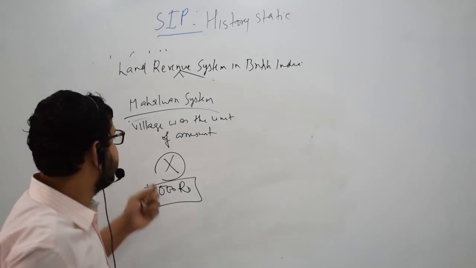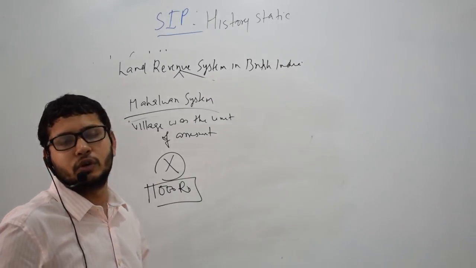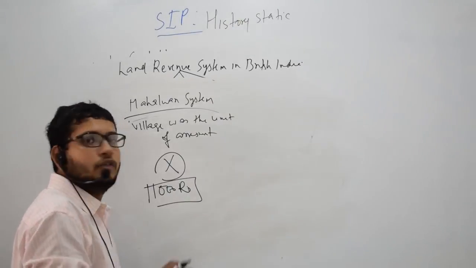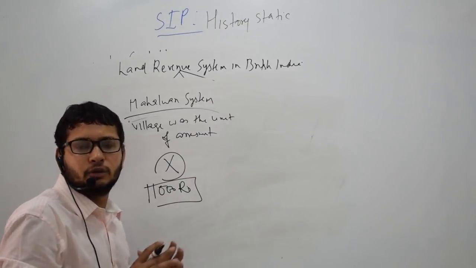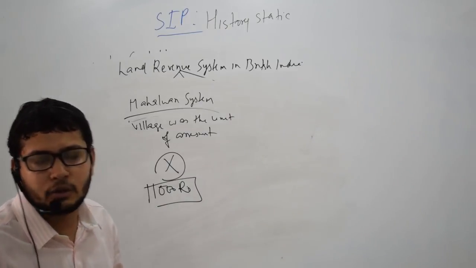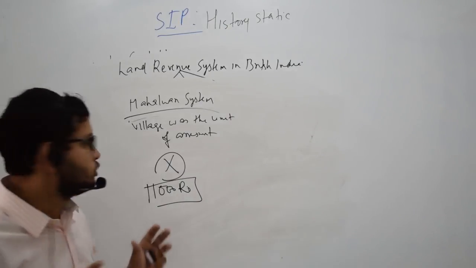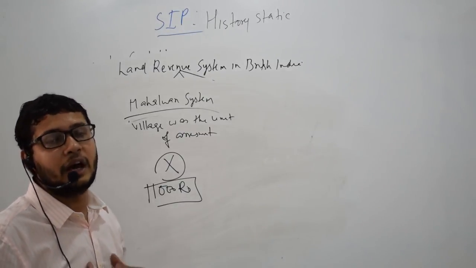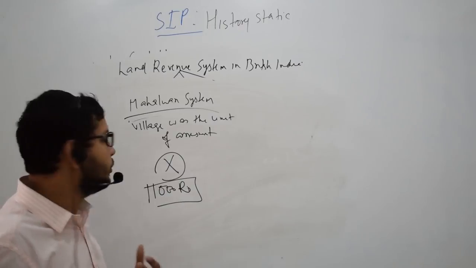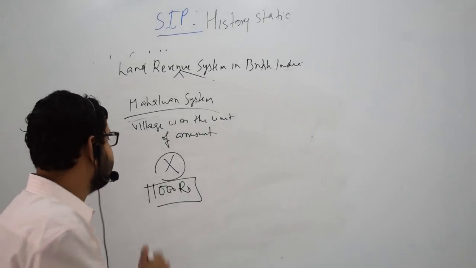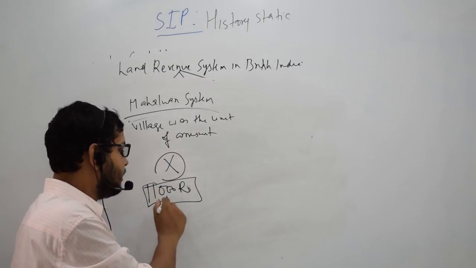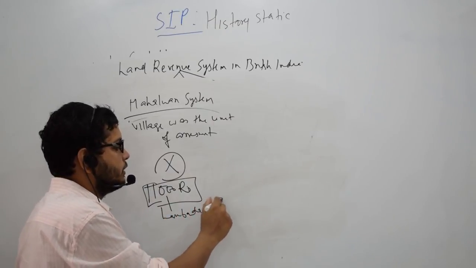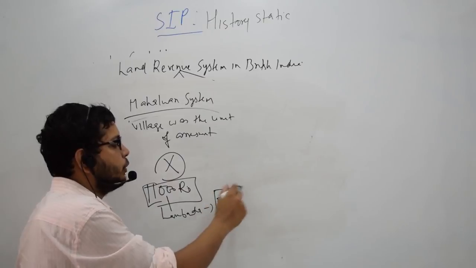Now, the Lambardar, or what you call the village headman, was responsible for collecting these 1000 rupees and paying it to the British government. So every household, based on the amount and kind of land they have, used to contribute to this share, and ultimately this 1000 rupees was paid by the Lambardar to the British. That is how it worked.